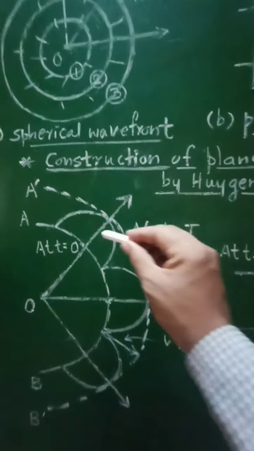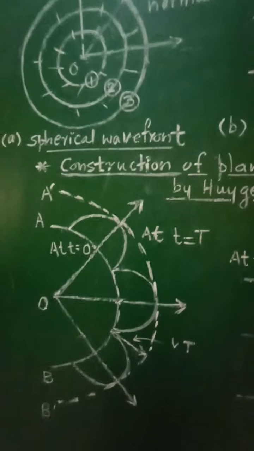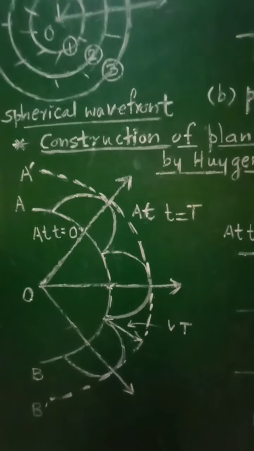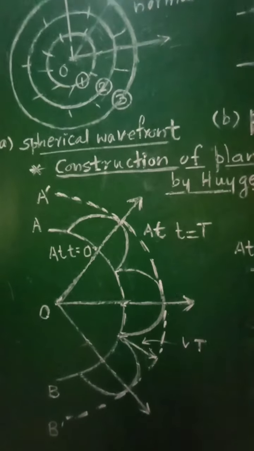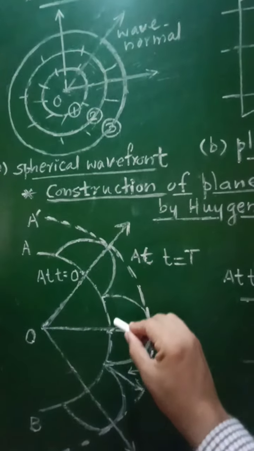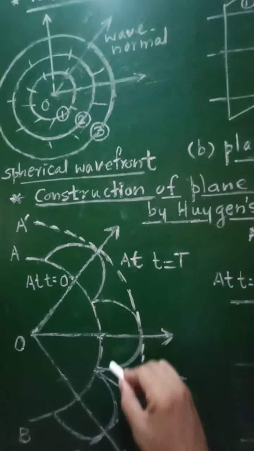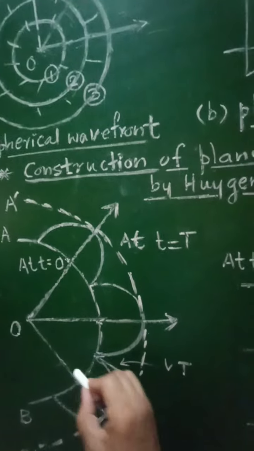Now every point on this wavefront AB will act as a secondary source of light and hence it will emit secondary waves in the forward direction. For simplicity, we have considered only 3 points, 1, 2 and 3.